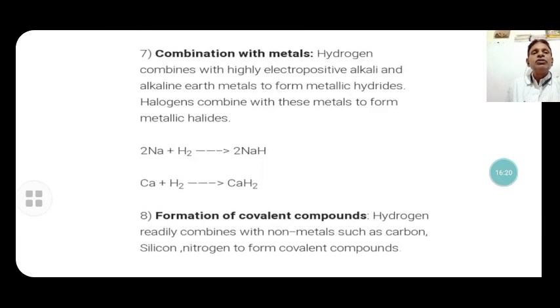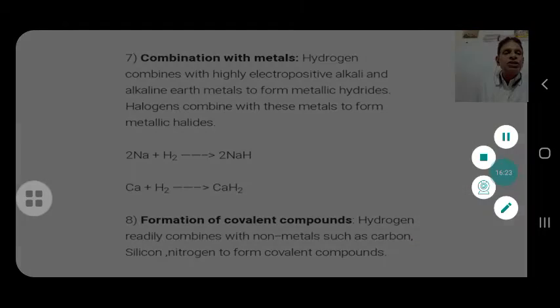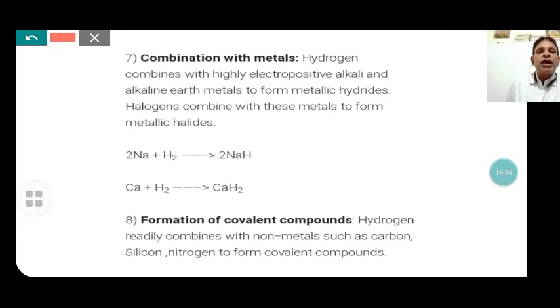Next, combination with metals. Hydrogen combines with highly electropositive alkali metals and alkaline earth metals like calcium and magnesium to form metallic hydrides. Halogens also combine with these metals, like sodium plus hydrogen gives sodium hydride, and calcium plus hydrogen gives calcium hydride. Similarly, sodium chloride is formed with chlorine, and calcium chloride is also formed. That is the combination with metals.